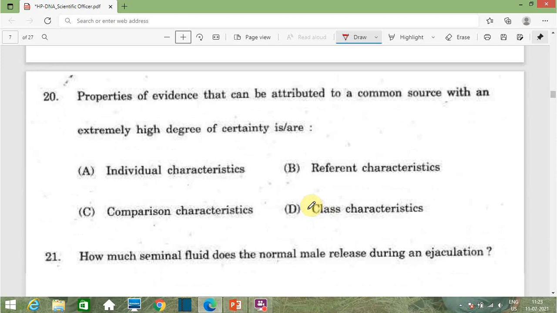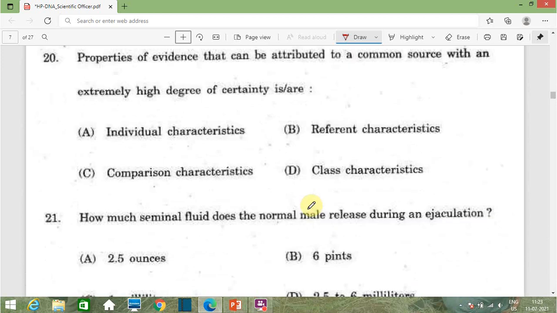Then the next question: properties of evidence that can be attributed to a common source with an extremely high degree of certainty is or are. Option A individual characteristics, option B referent characteristics, option C comparison characteristics, and option D class characteristics. So here they say a common source.